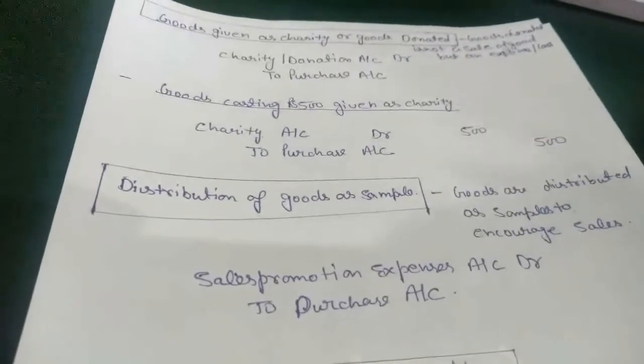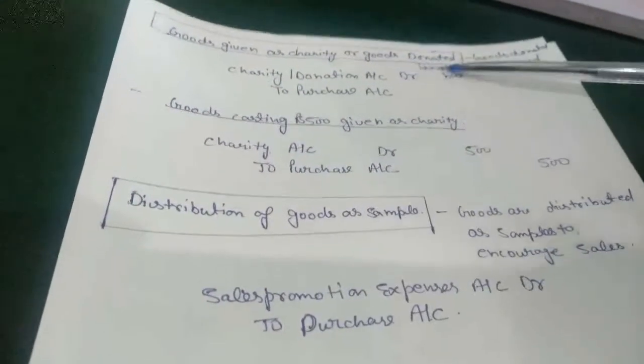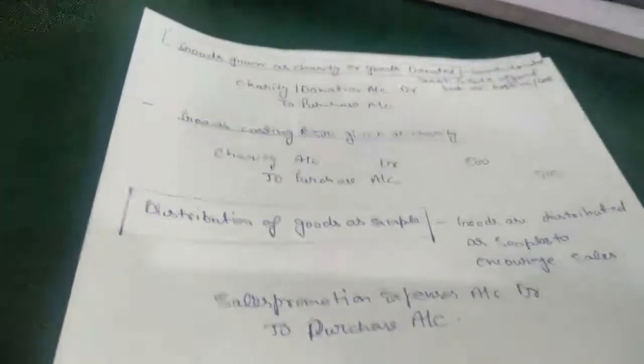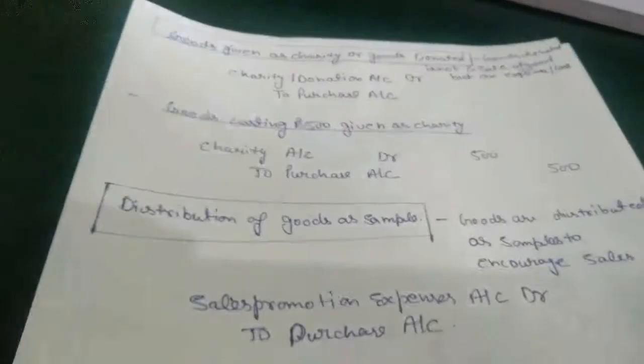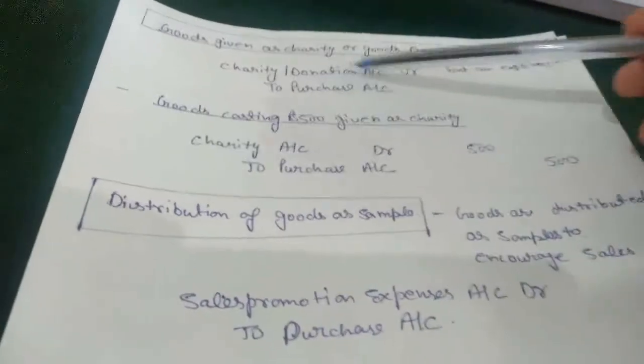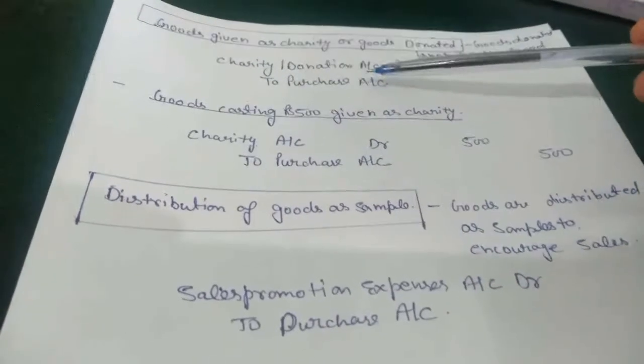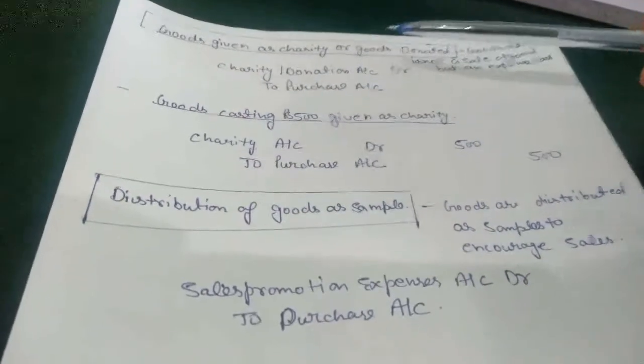Our next topic is goods given as charity or goods donated. Goods donated is not a sale of goods, but an expense for the business. So as we know, we debit all expenses and losses and credit purchase instead of cash, because we are not paying or donating cash.